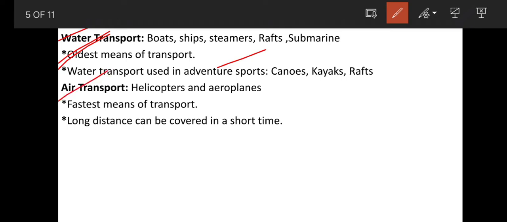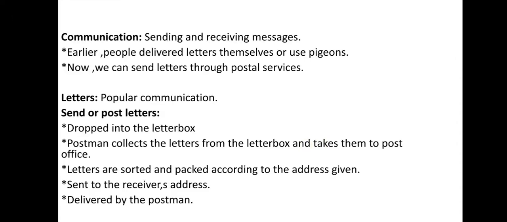have discussed air transport, which is the fastest means of transport. Examples of air transport are helicopters and aeroplanes. With the help of air transport, we can cover long distances in a short time. So I hope you understood about all the three types of transport.